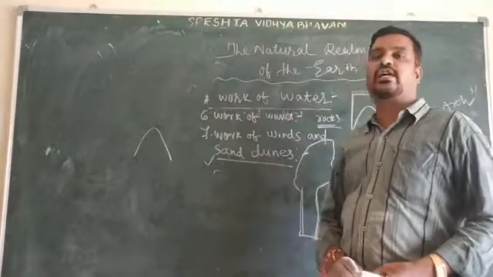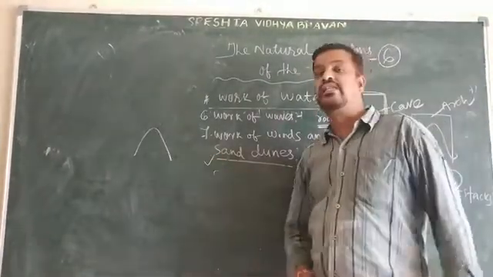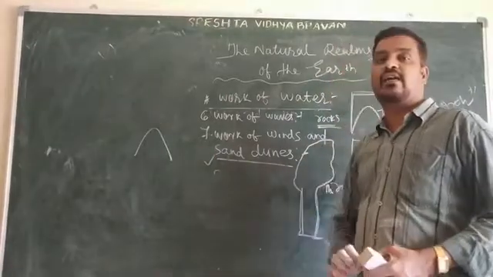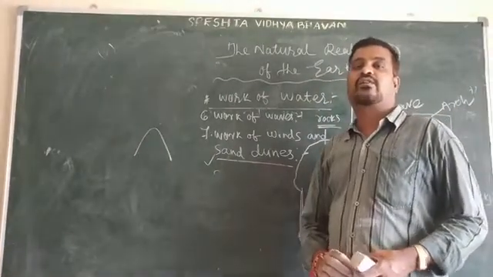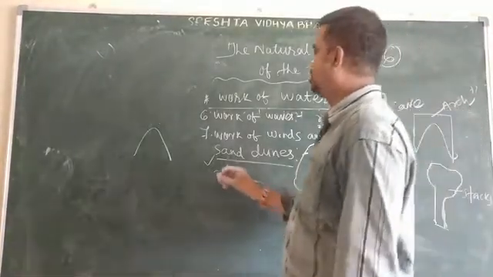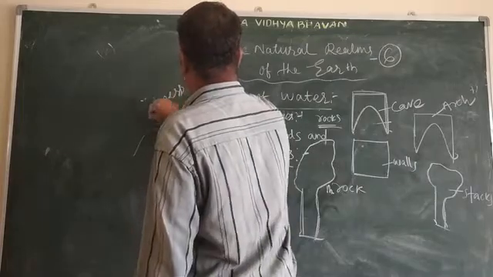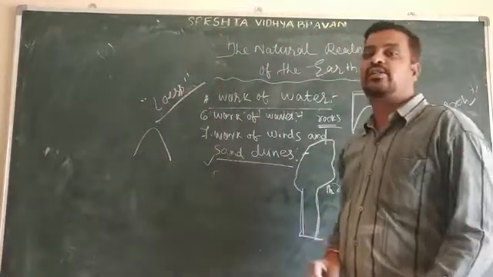These are usually yellow in color. So generally these hills are in which color? Yellow in color. This soil is called loess. This soil is called what? Loess soil.